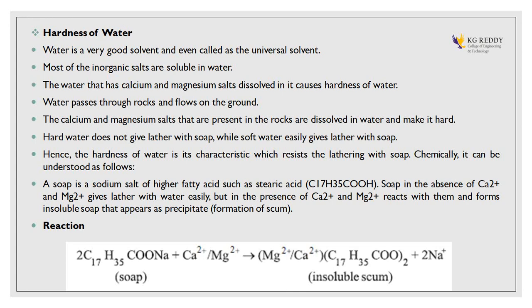Temporary hardness is due to the presence of carbonates and bicarbonates of magnesium or calcium, right? So we can define temporary hardness: temporary hardness is due to the presence of carbonates and bicarbonates of calcium and magnesium. Permanent hardness is due to the presence of chlorides and sulfates of calcium and magnesium. That is permanent hardness of water.